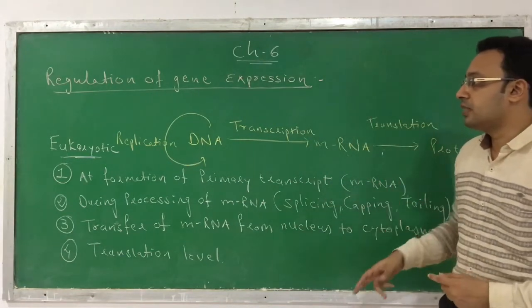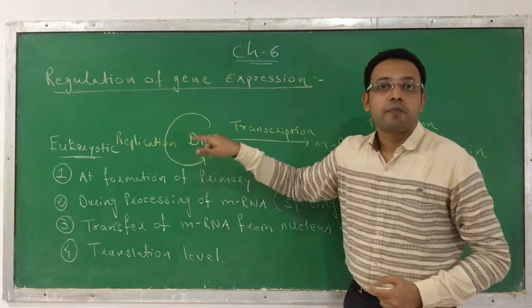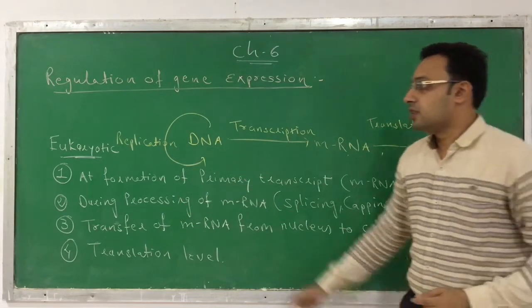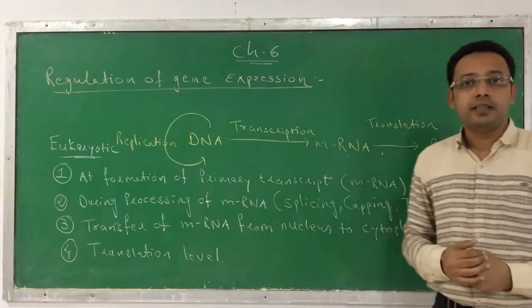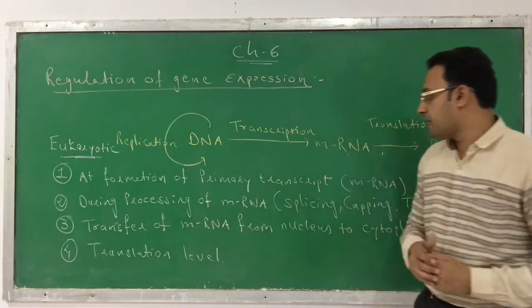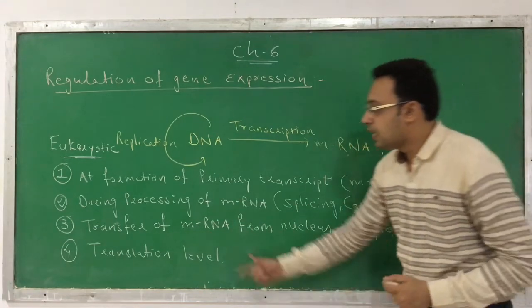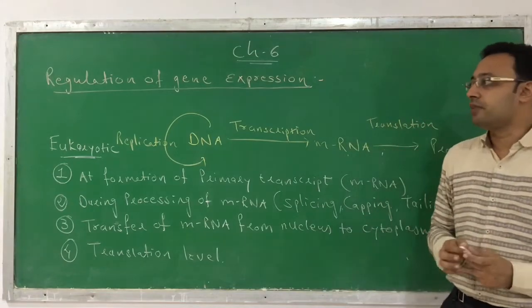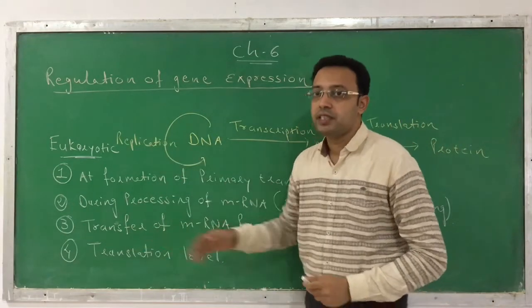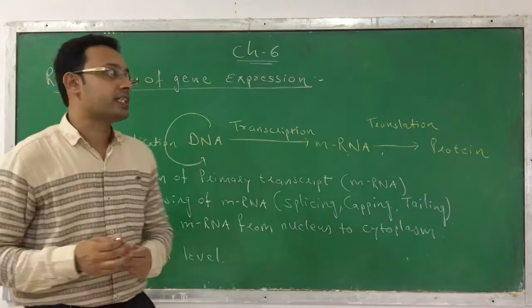These are the four levels where the regulation of gene expression occurs. So which are the four levels? During the formation of primary transcript, during the processing of primary mRNA, third, the transfer of mRNA from nucleus to cytoplasm, and fourth, at the translation level. So this is how the regulation of gene expression occurs in the eukaryotic cell.